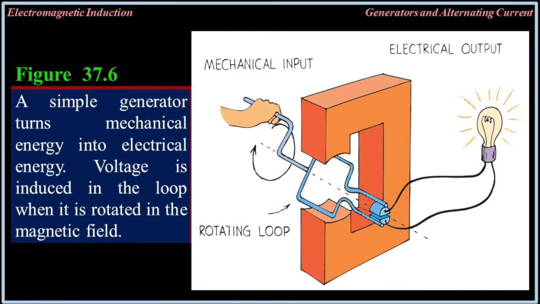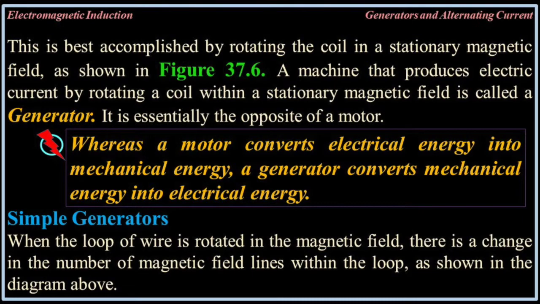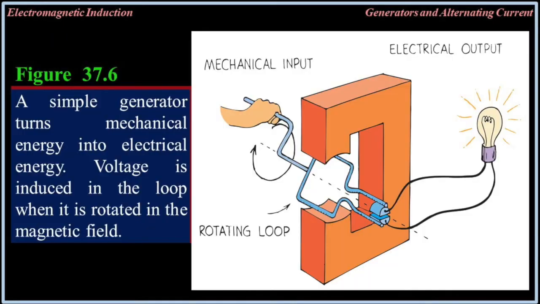Figure 37.6. A simple generator turns mechanical energy into electrical energy. Voltage is induced in the loop when it is rotated in the magnetic field. This is best accomplished by rotating the coil in a stationary magnetic field, as shown in figure 37.6. A machine that produces electric current by rotating a coil within a stationary magnetic field is called a generator. It is essentially the opposite of a motor. Whereas a motor converts electrical energy into mechanical energy, a generator converts mechanical energy into electrical energy.